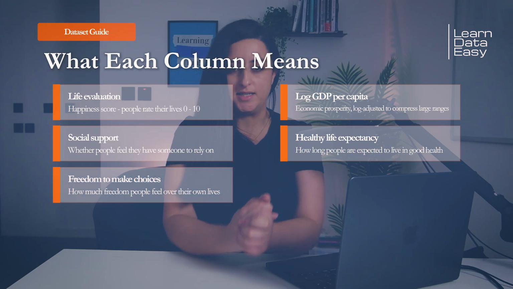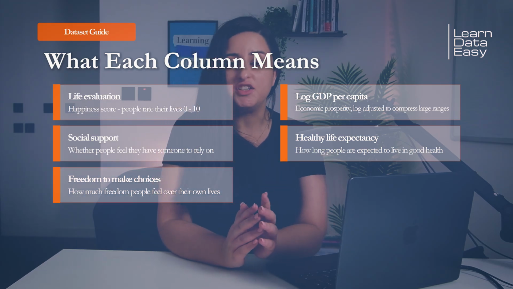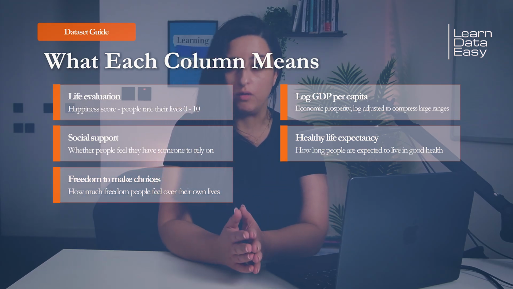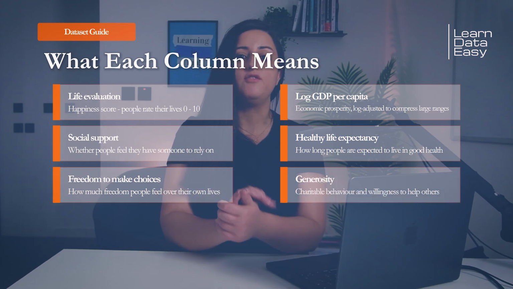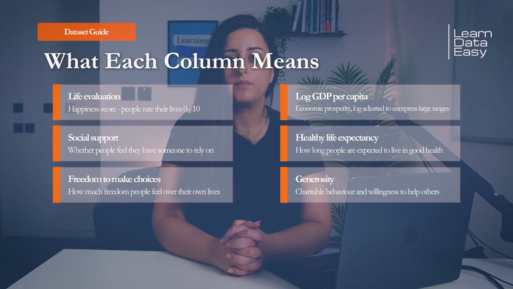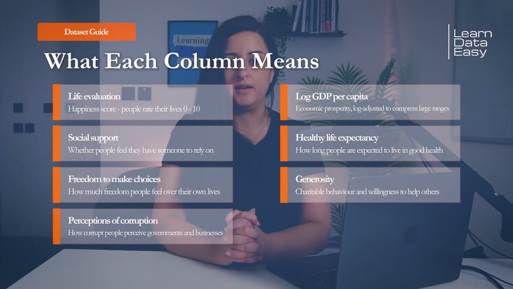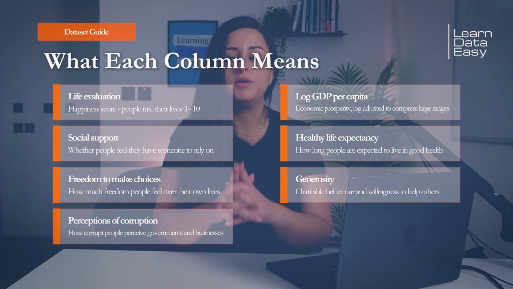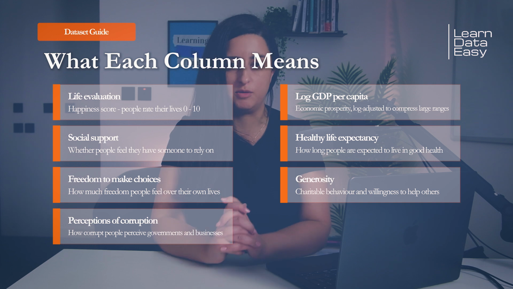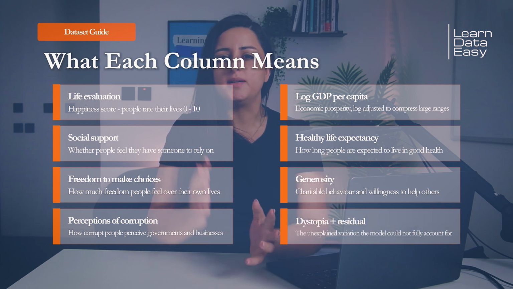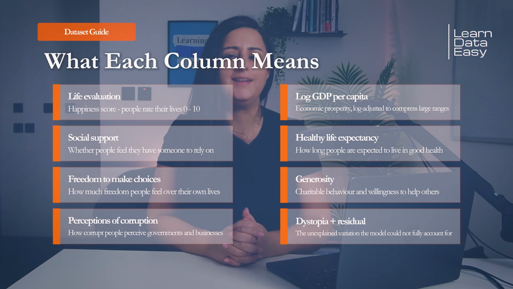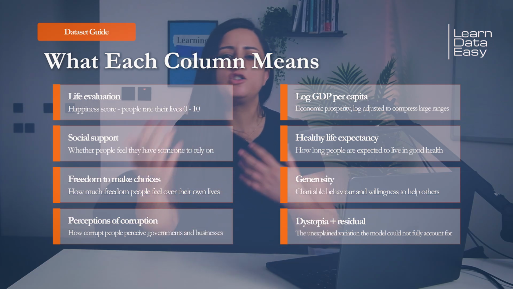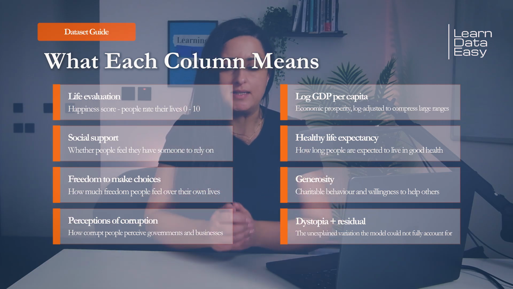Freedom to make life choices. This measures how much freedom people feel that they have over their own lives. Generosity, this reflects charitable behavior and willingness to help. Perceptions of corruption. Now this measures how corrupt people perceive governments and businesses to be. And finally, we have dystopia plus residual. This is essentially the part of the model that could not be fully explained. It represents additional unexplained variation in happiness.